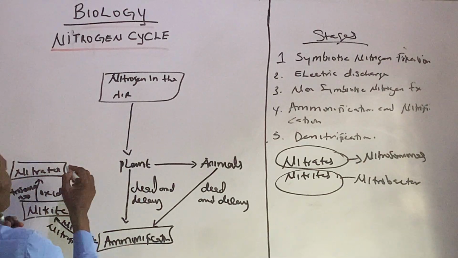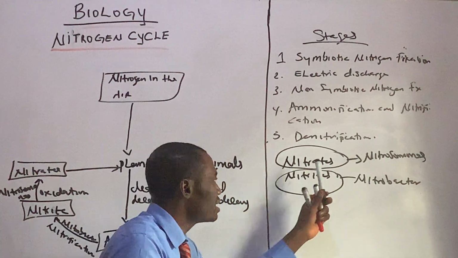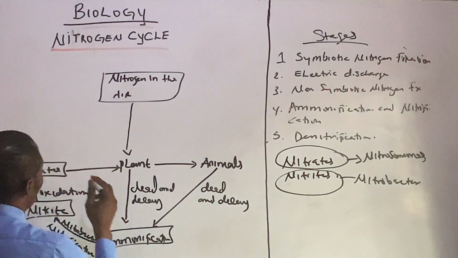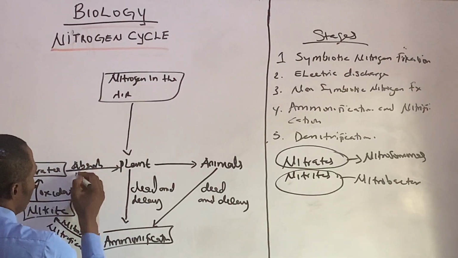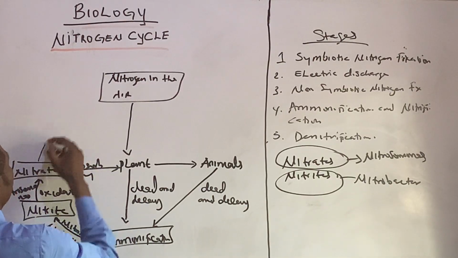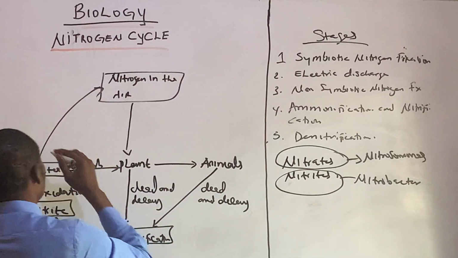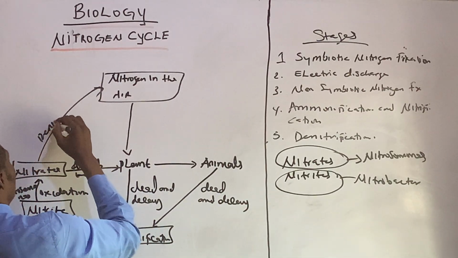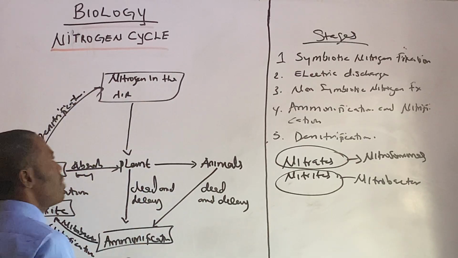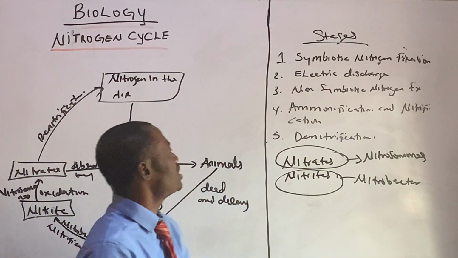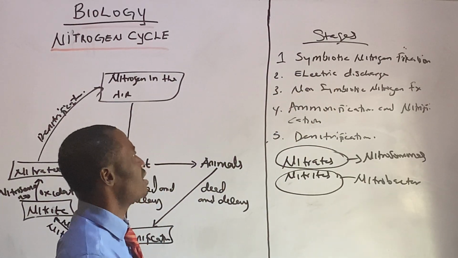All right, now after that, it is being absorbed by the plant, because I told you that this is the one that is absorbed by the plant. So we have absorbed by plant. Then the final stage is denitrification, the loss of nitrogen. All right, but we still have non-symbiotic nitrogen fixation. We still have electrical discharge in it.